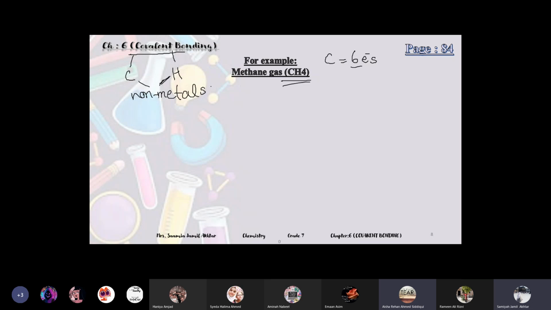Teacher, methane is also a non-metal, right? Methane is a compound, beta. Carbon and hydrogen are non-metals. Methane is a compound.